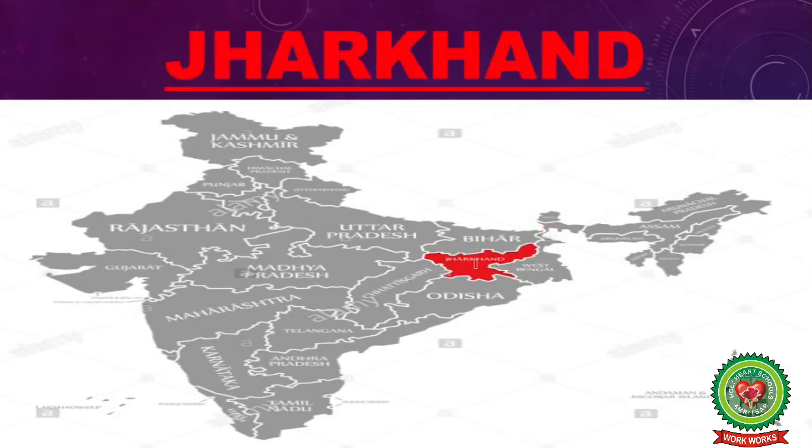The next state is Jharkhand. Jharkhand is a state in eastern India. It is known for its waterfalls, hills and holy places. Its capital is Ranchi. It shares its boundary with Bihar, West Bengal, Odisha, Chhattisgarh and Uttar Pradesh.